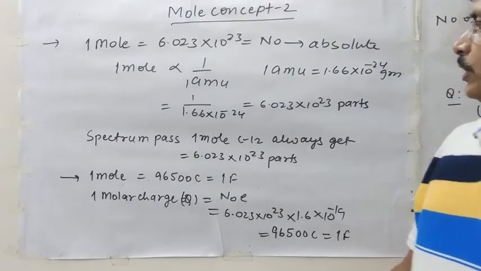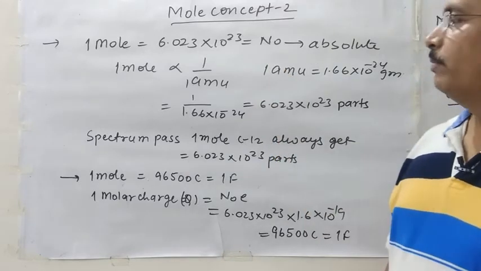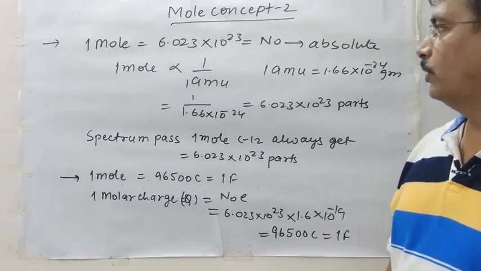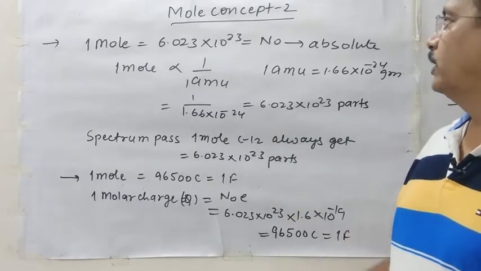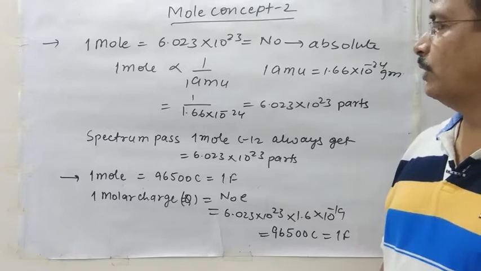This is actually represented by N naught. N means number, naught means absolute value or standard value. It means it is always constant, it never changes. Now the question is how 1 mole is equal to Avogadro's number.